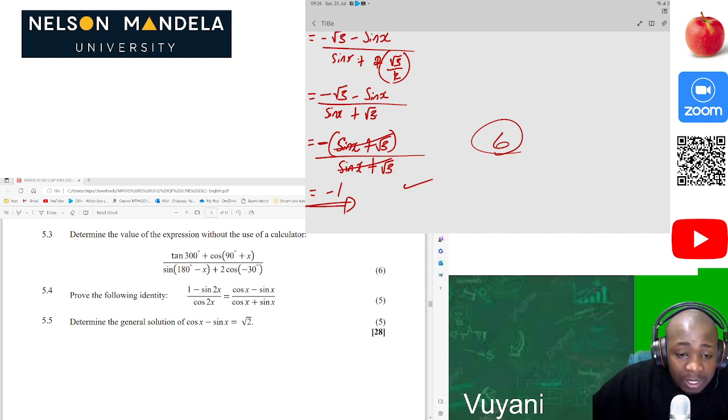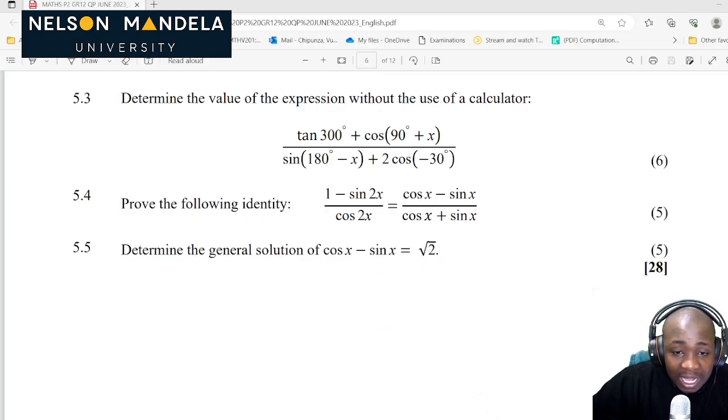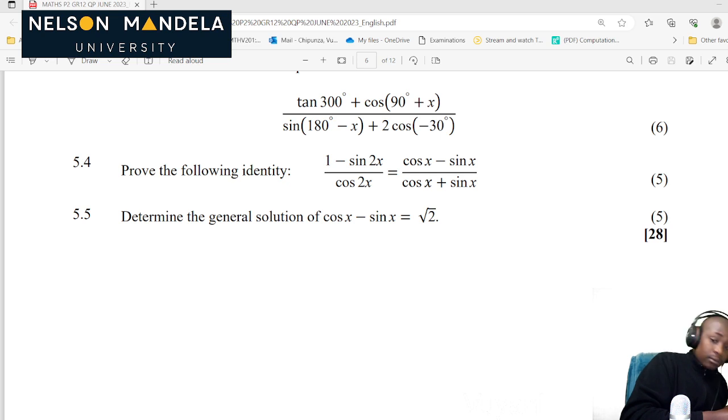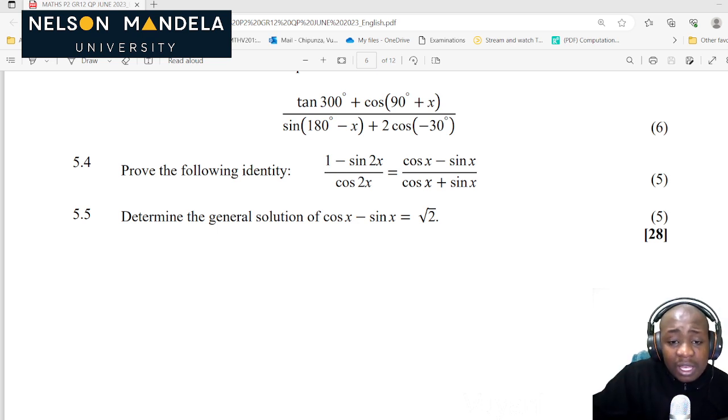Okay, let's move forward to the next question, guys. We don't have time. Now, prove the following. This is hectic. Prove the following question. So, in order for us to prove that, let's prove the left-hand side, okay? You can never prove both sides at the same time. So let's just say 5.4 left-hand side is equal to what? 1 minus sine 2x all divided by cos 2x. It's only 5 marks, okay? So you can never prove both sides. So you should choose which side you want to prove.